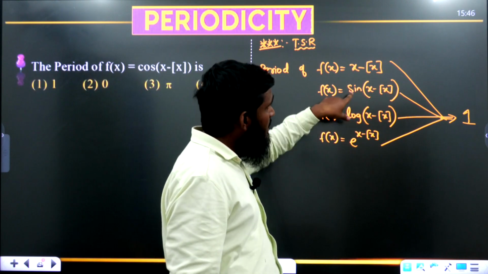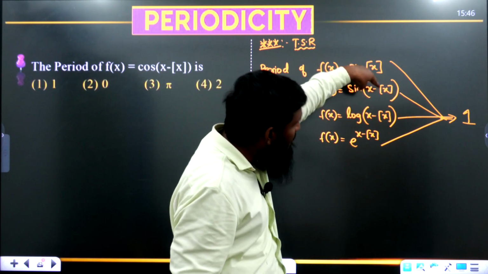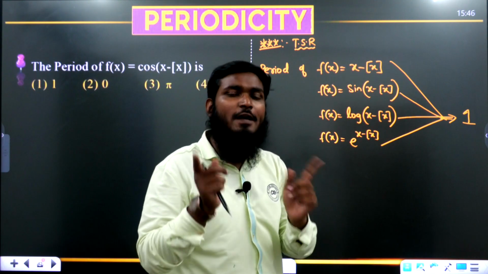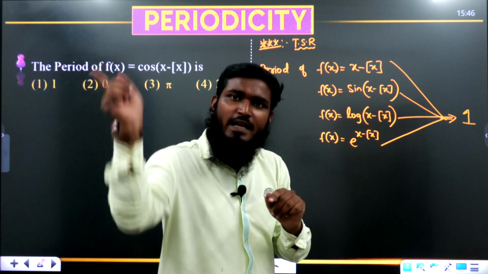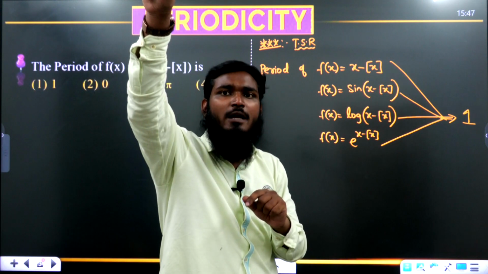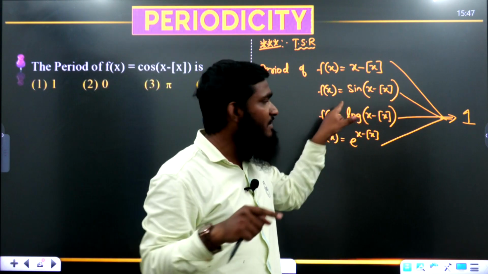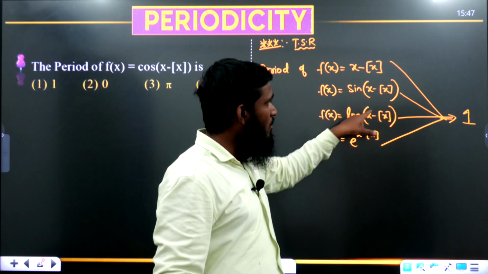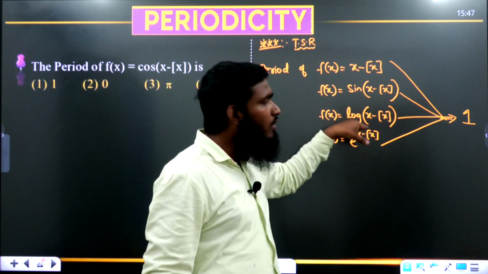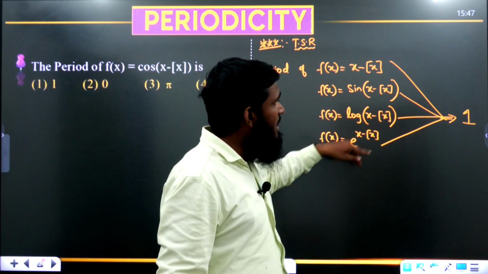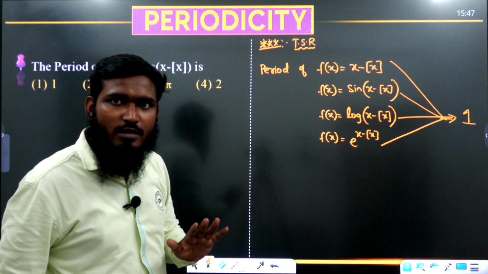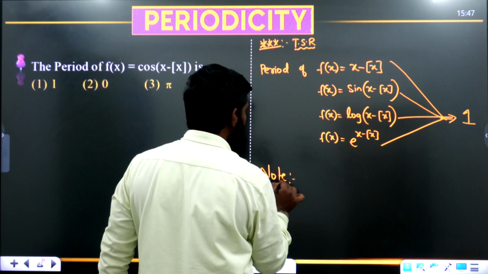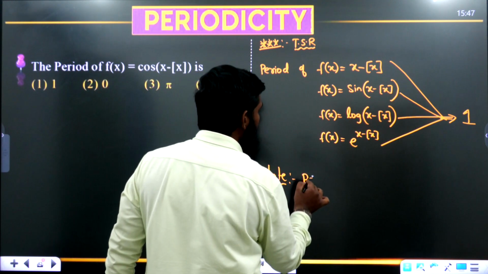Similarly, this part x minus bracket of x is coming with a trigonometric function. Now listen carefully. We have sine of x minus bracket of x. It is not only sine x. If it was only sine x, then we can consider pi by 2, pi, 3 pi by 2, 2 pi, like that. But we have sine of x minus bracket of x. Similarly, log of x minus bracket of x, e power x minus bracket of x, like that. Then we have to remember the period as 1.